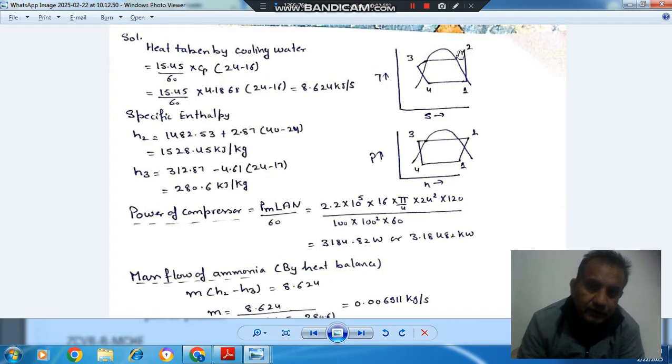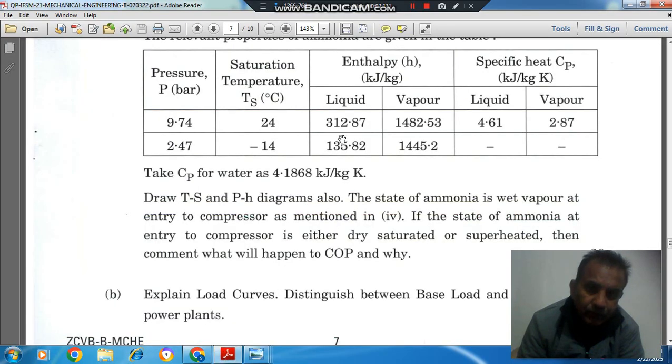Here the temperature is given as 40 degrees Celsius, and here the temperature is given as 17 degrees Celsius. Cp of refrigerant vapor is given as 2.87, and enthalpy of saturated vapor at this pressure is 1482.53, and saturation temperature is 22.